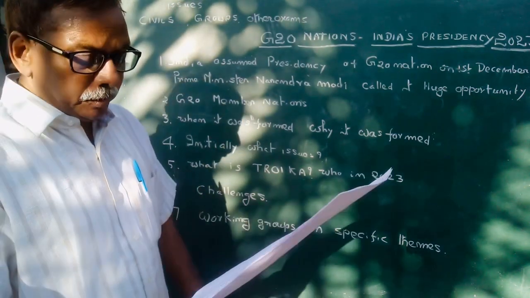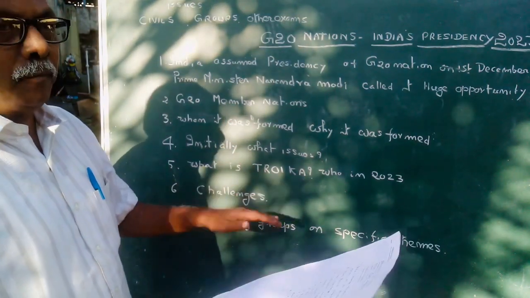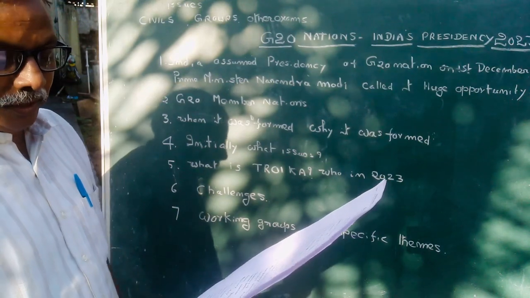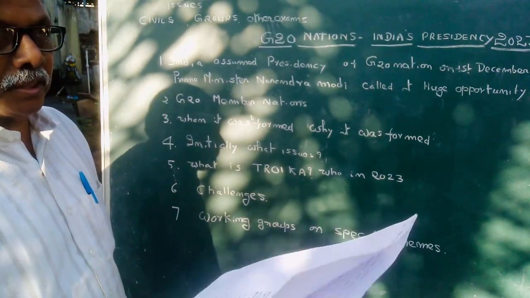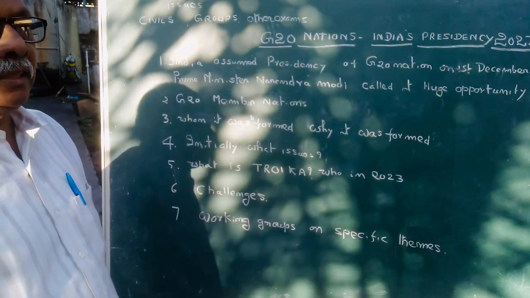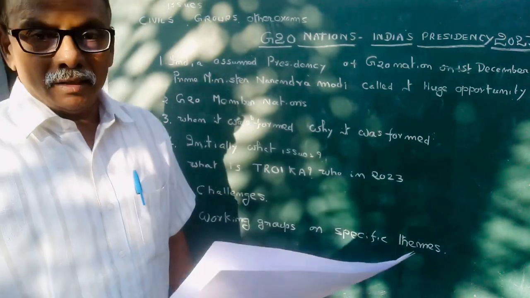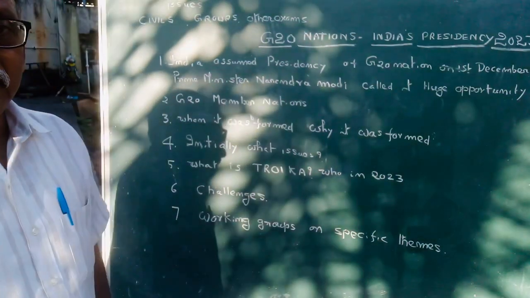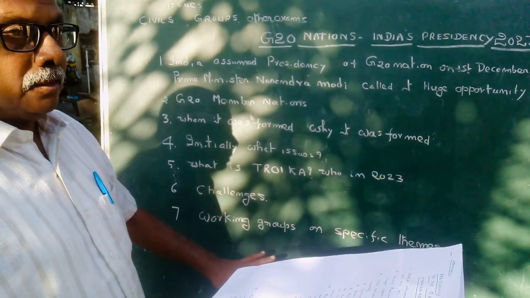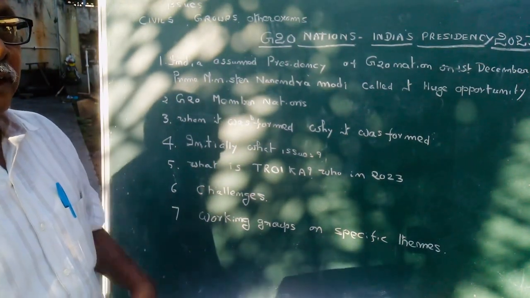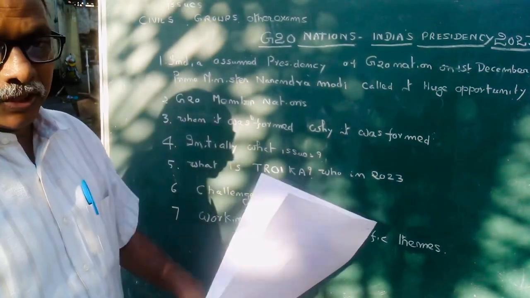In the year 2022, the G20 forum met at Bali, Indonesia, and the presidential country is elected by Troika. The Troika includes the present nation, the future nation, and the previous nation.